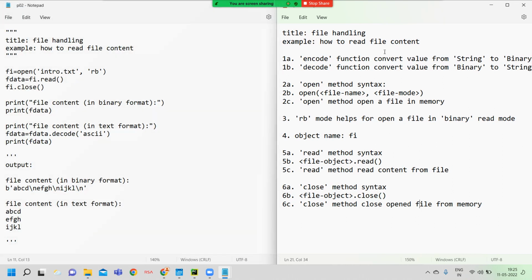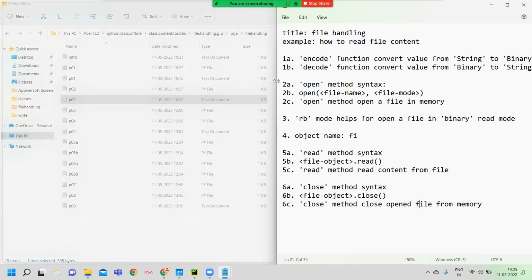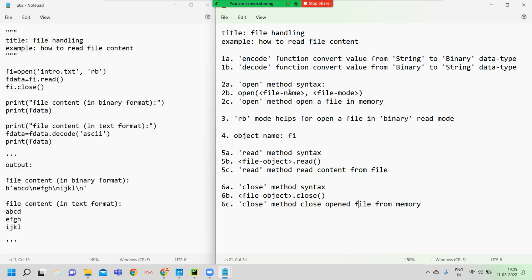Already we know the purpose of the encode and decode functions. In the first program we used the encode function, since we want to store our data into a file. If you want to store data into a file, first of all we should convert our data from string format into binary format. So in that place we used the encode function.